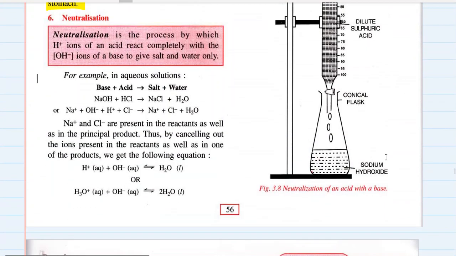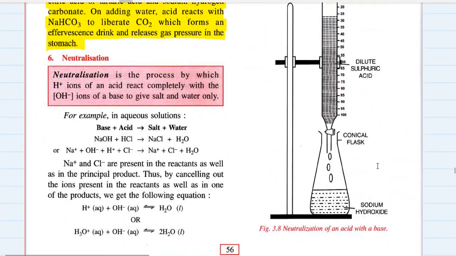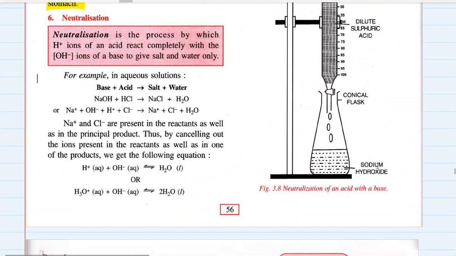is used. Sixth, and I think the final method of preparation of a salt, is neutralization reaction. Neutralization is the process by which hydrogen ions of an acid react completely with the hydroxyl ions of the base to give salt and water only. We already know what is neutralization. Base plus acid gives salt and water. For example, sodium hydroxide plus hydrochloric acid gives sodium chloride plus water.